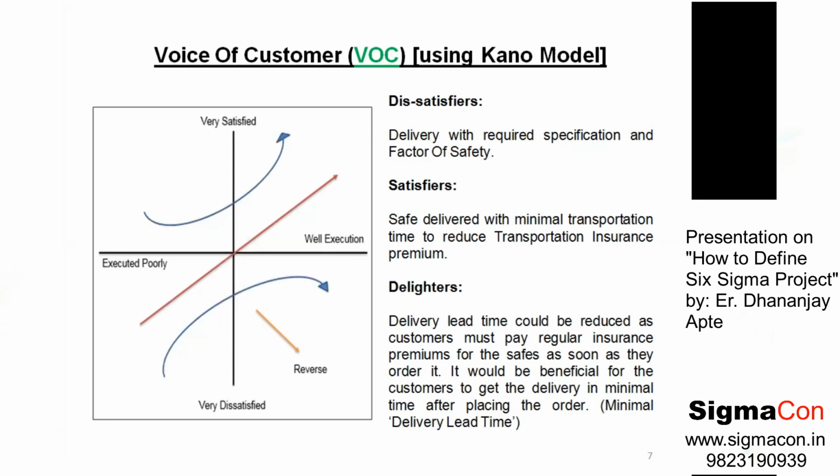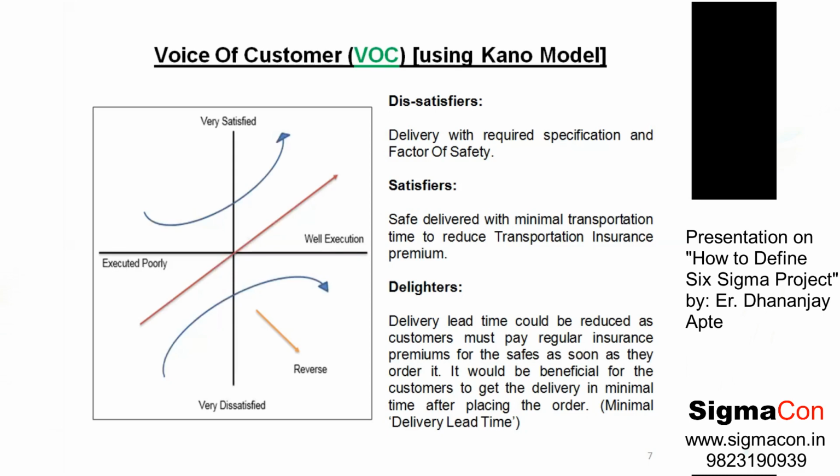On top of these two, a customer would be delighted if we fulfill the delighter requirement. What was the requirement? The lead time of manufacturing could be reduced, and thus the lead time of delivery could be reduced. If it is reduced, then there would be a minimum delivery lead time, and the insurance cost would go down. This requirement is not mandatory. However, if it is fulfilled, then the customer would be more delighted.